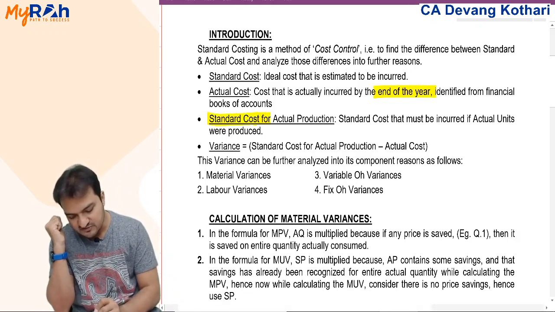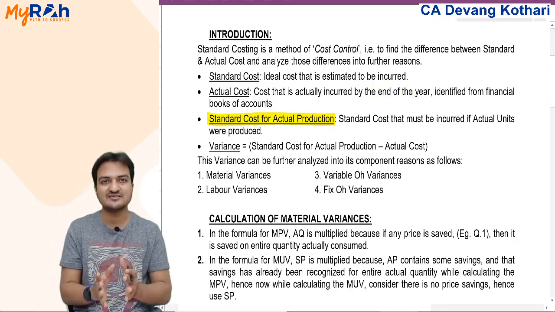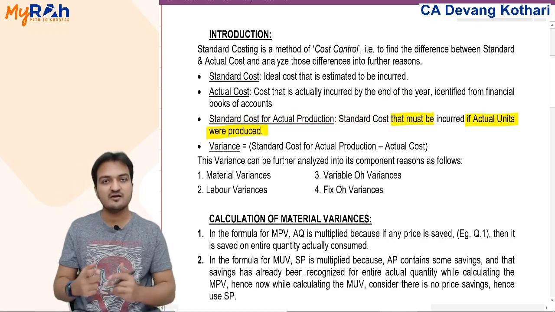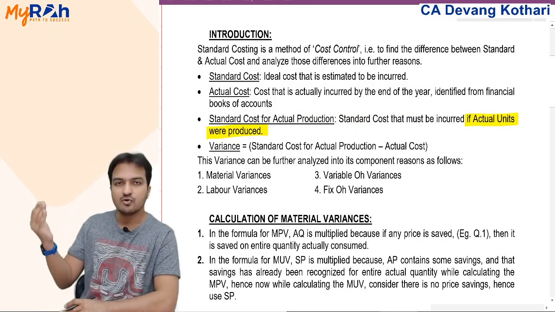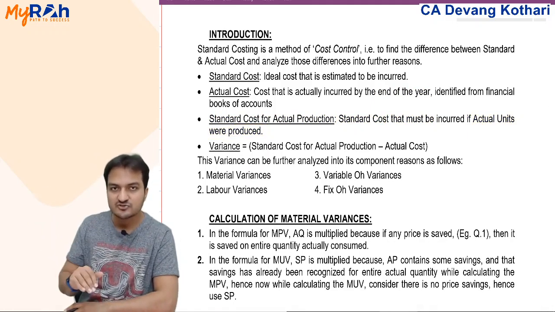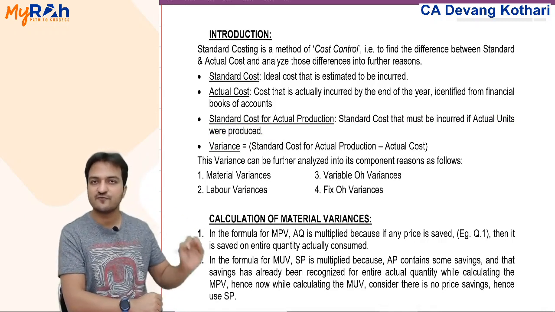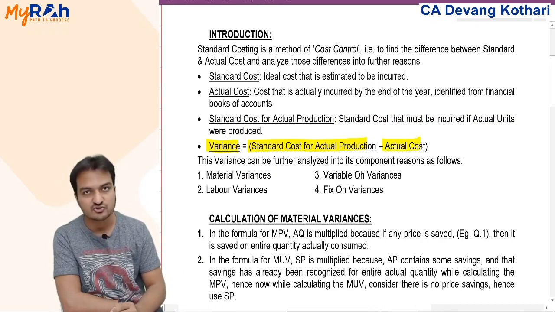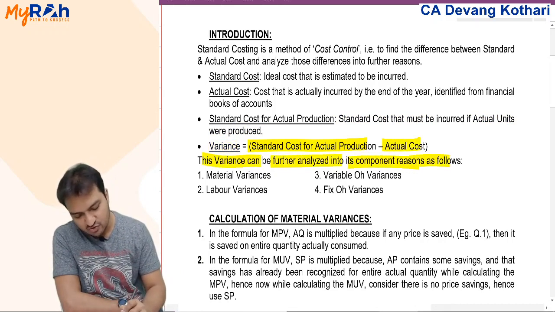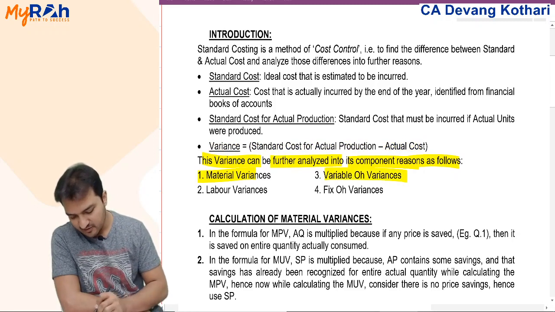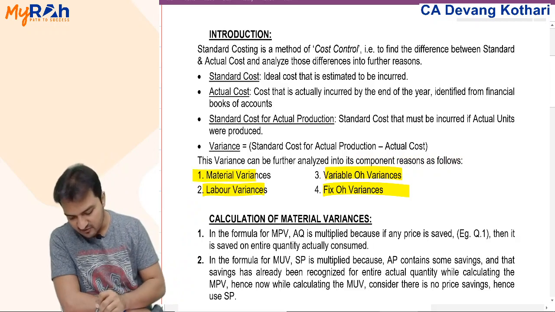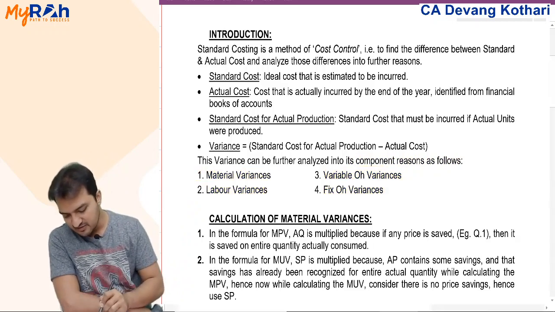Third, standard cost for actual production. This was my main term. It is the standard cost that must be incurred if actual units were produced. Your standard cost given was for 10,000 units. You calculated standard cost for 6,000 units. That was called standard cost for actual production. And variance is standard cost for actual production minus the actual cost. This variance can be further analyzed into component reasons as material variance, labor variance, variable overhead variances, and fixed overhead variances. Right now, we will start with the first set of variances, that is material variances.